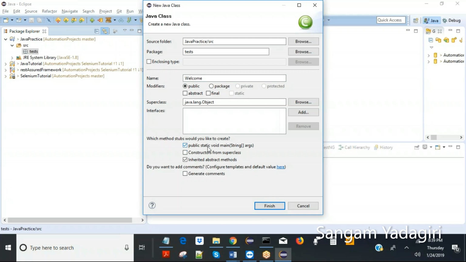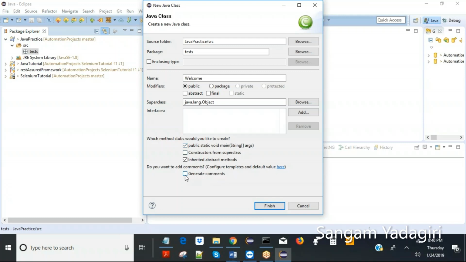If I don't check this box, then I have to write it manually. So it's easier for you guys. Just make sure you check this box because you want to write something and execute it too. That's the whole idea. So it will be public static void main, String args. I'll explain what this means in a bit.